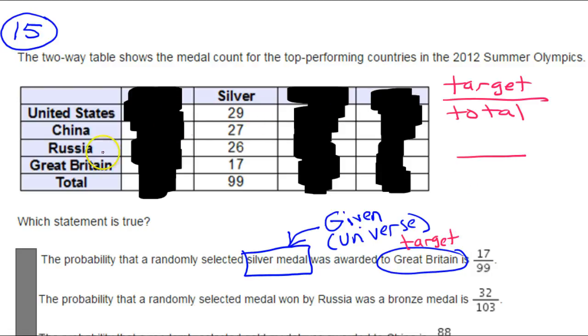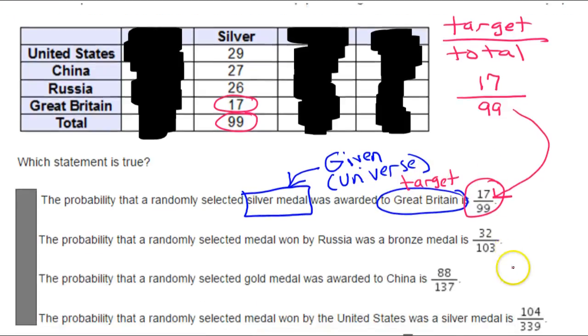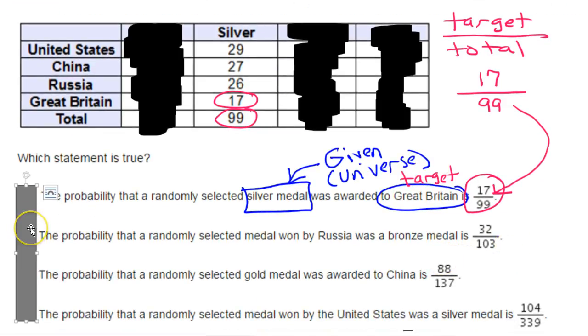So Great Britain, that's 17 out of a total of 99. So 17 out of 99, that's the probability that a randomly selected silver medal was awarded to Great Britain. And we got lucky. The very first one is a match. That statement is true. So that is going to be the answer.